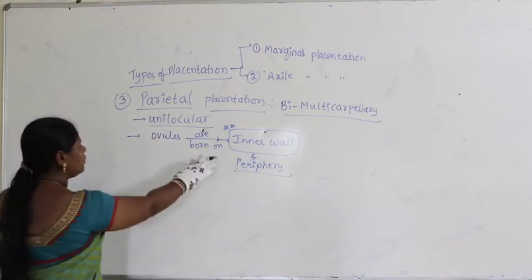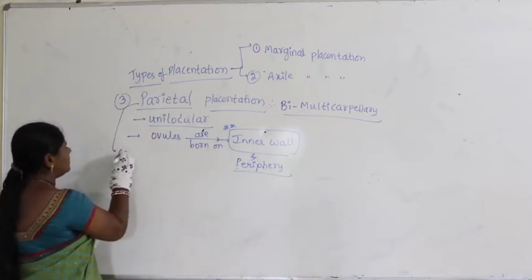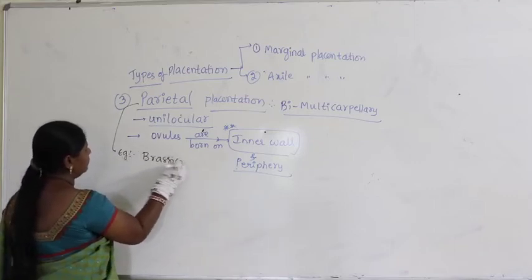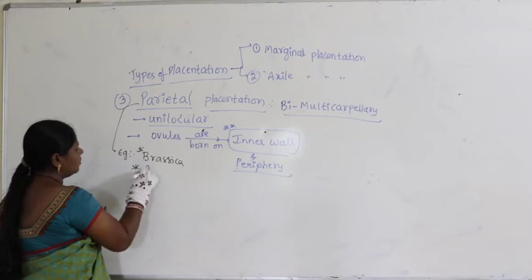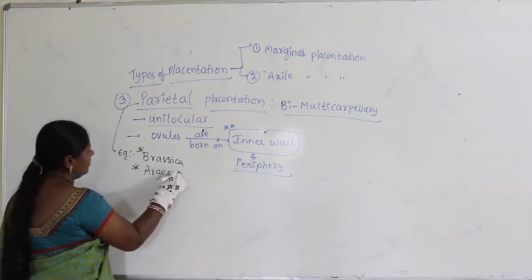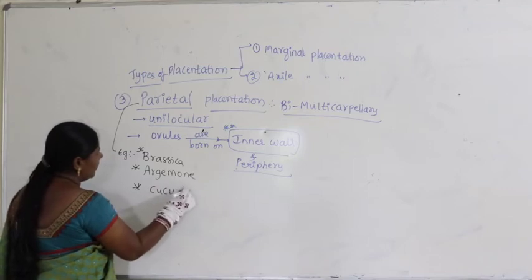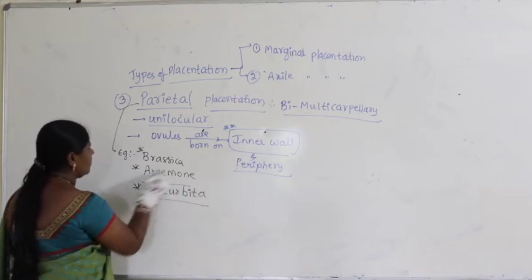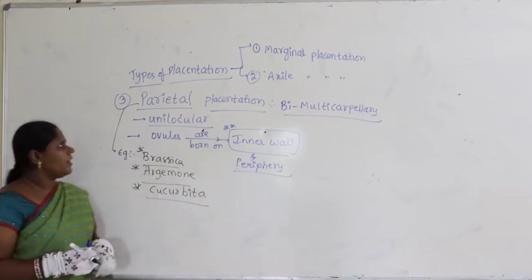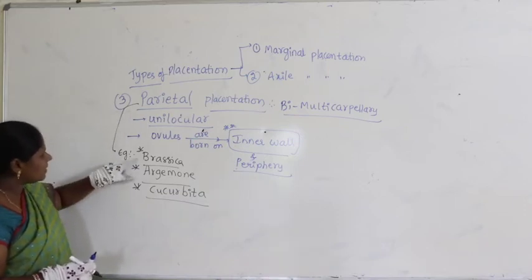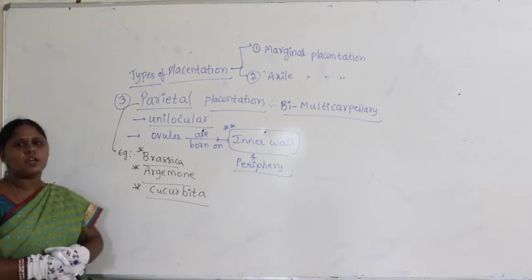I will show you this in a diagram. Let us take examples such as Brassica, Argemone, as well as Cucurbita. So, where do you find parietal placentation? You find parietal placentation in Brassica, Argemone, as well as in Cucurbita.